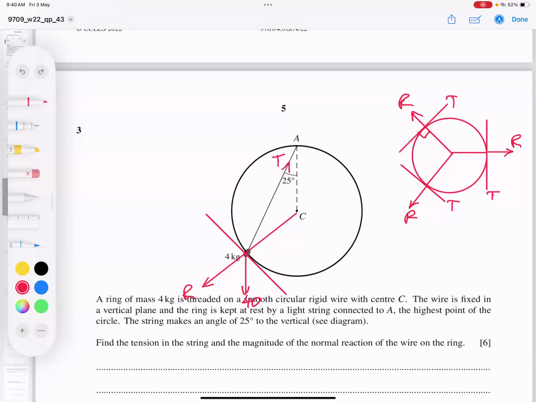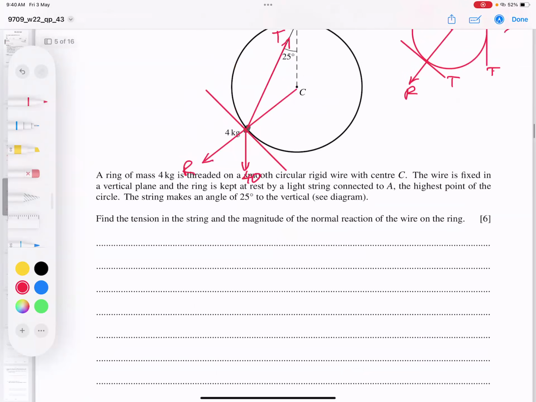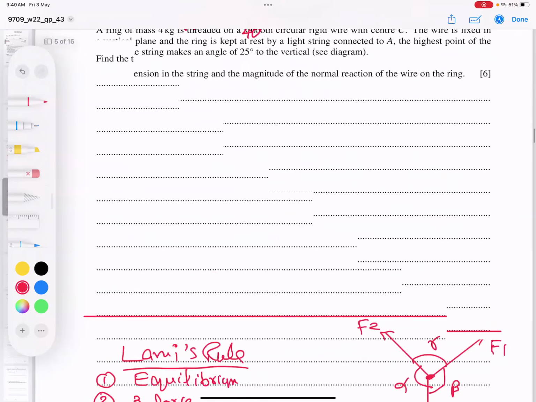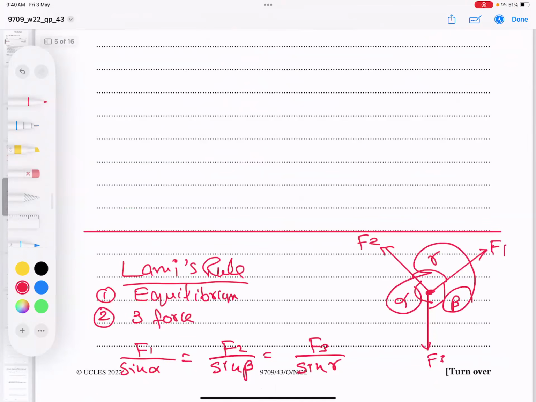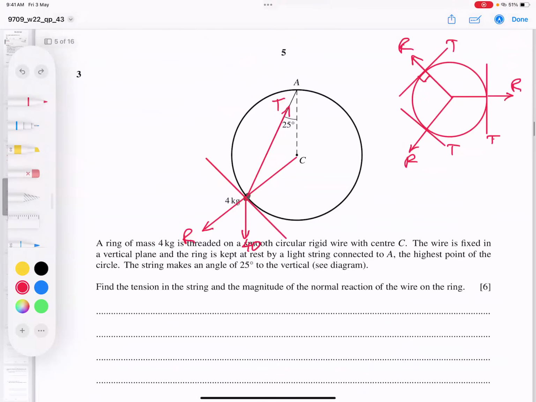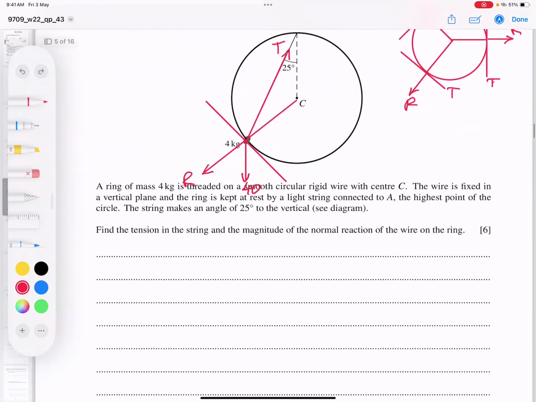So three forces are acting on the particle. Let me show you in red color arrows. So it means three forces. The most important thing is the angles. If I get the angles between the three forces, the question will finish. So let's try to do it. This is the tension.